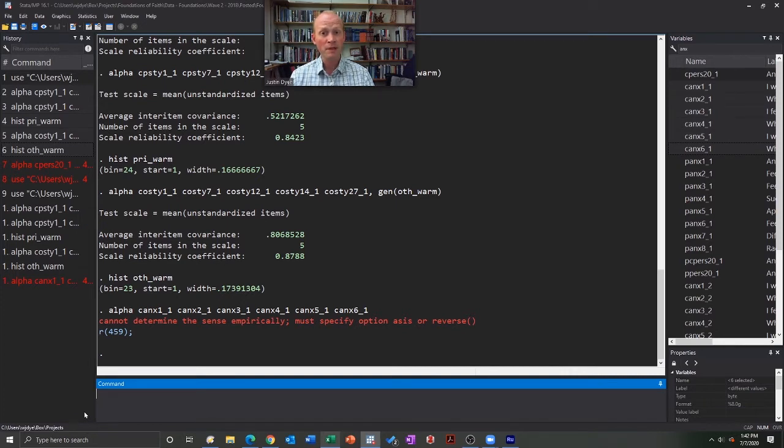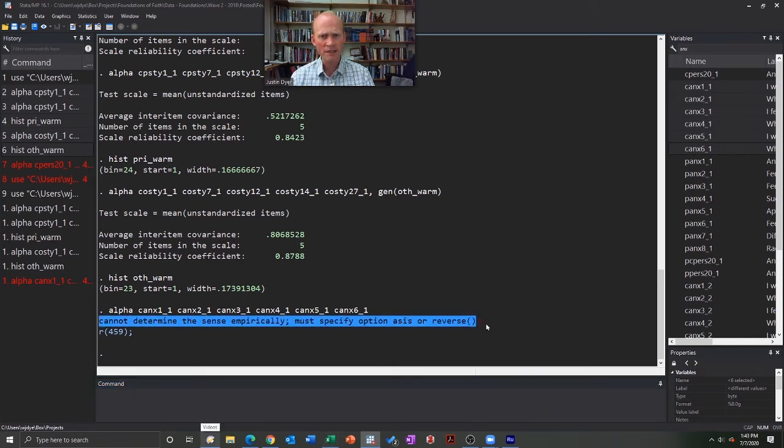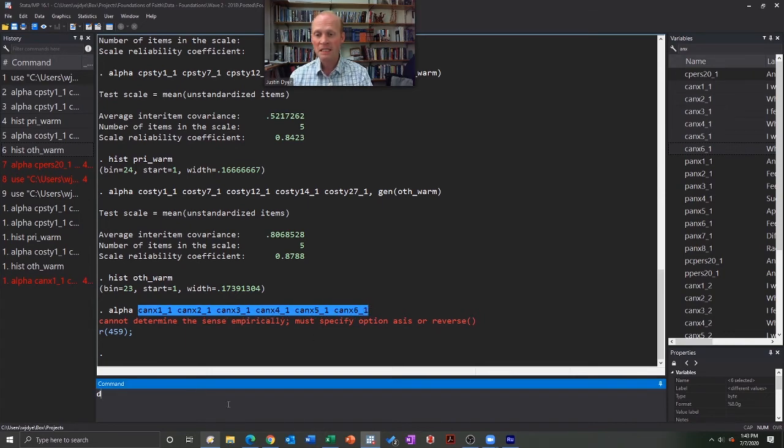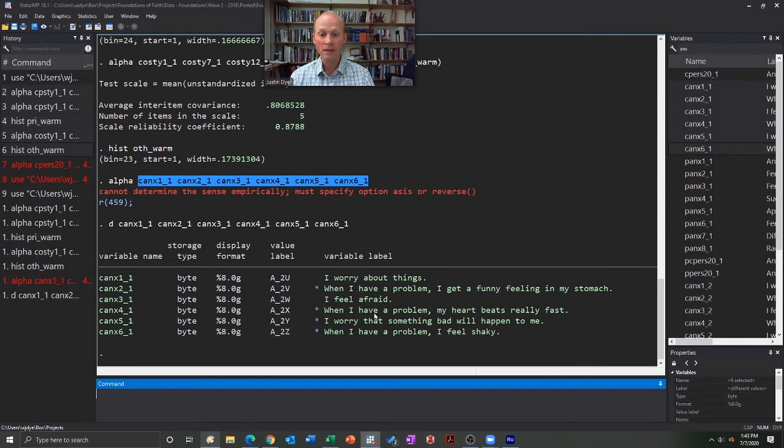So for some of the items, the higher they respond, the more of whatever it is, depression, anxiety, or happiness they have. But other items, it might be the higher they respond on that particular item, the less of it they have. And so Stata will try and look in there and say, are any of these reversed? Should be reversed because a high value actually means the opposite. So here it's saying it can't determine it. It looks in and tries to determine whether or not there should be something that's reversed, and it can't see anything. So what you do is you look at the items here. I'm going to just copy that. I'm going to put D here for describe and look at the items. I worry about things.